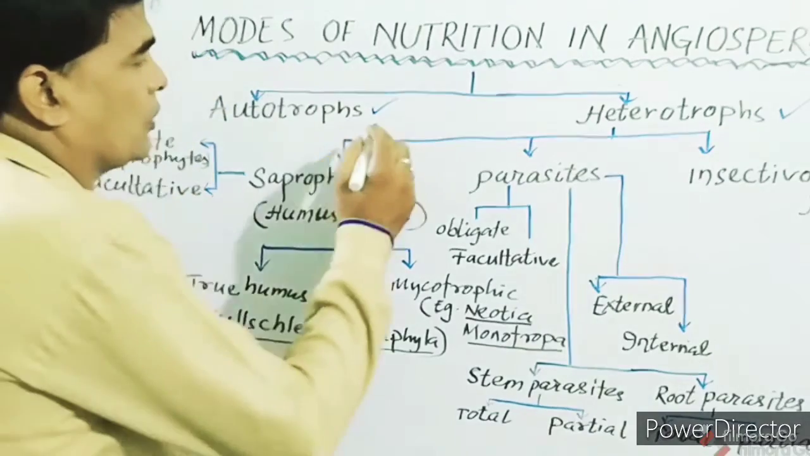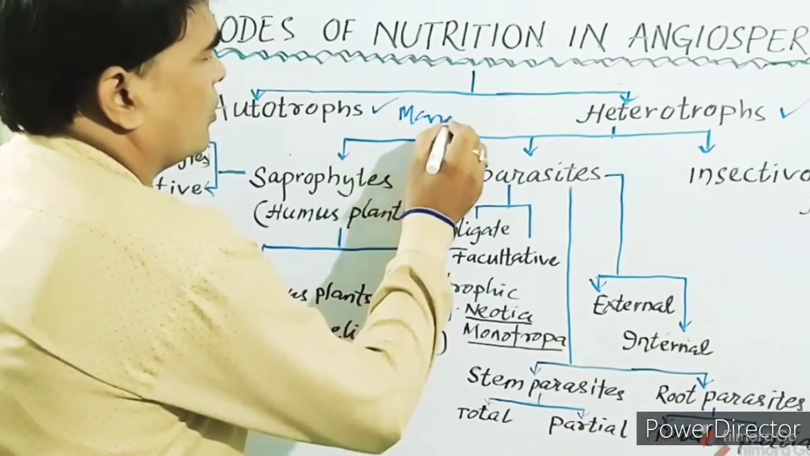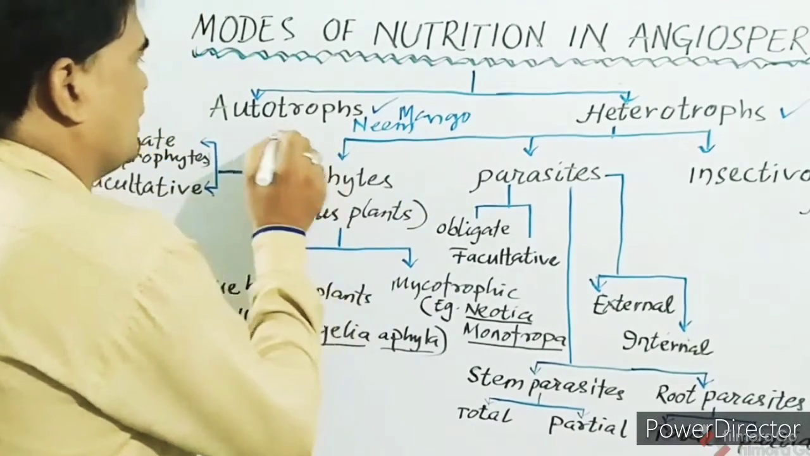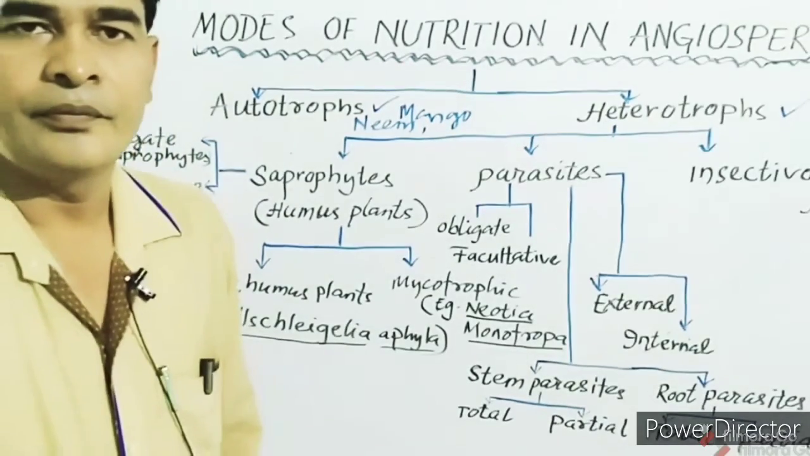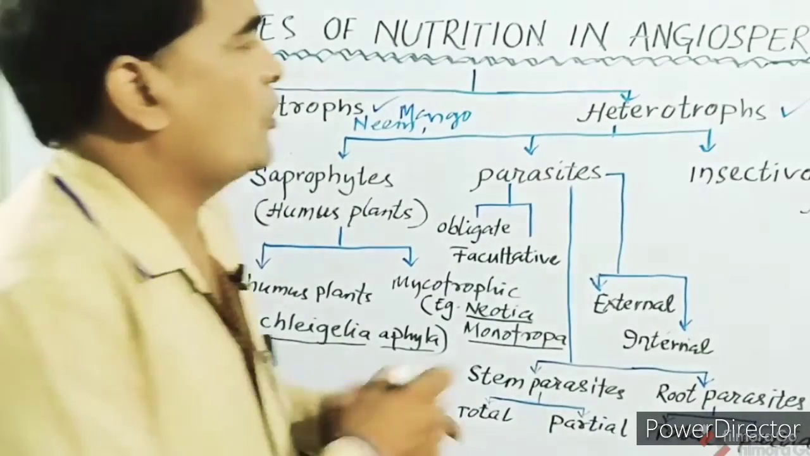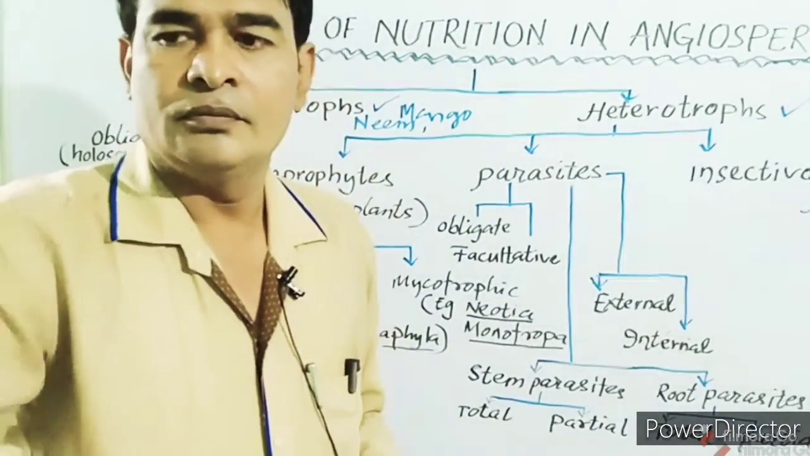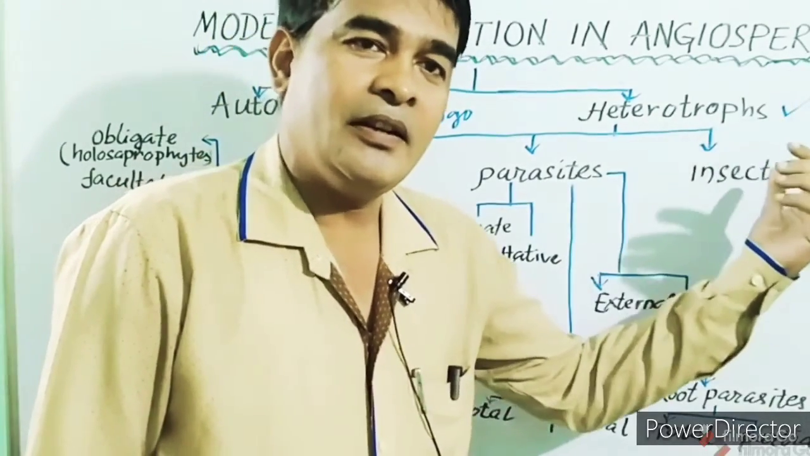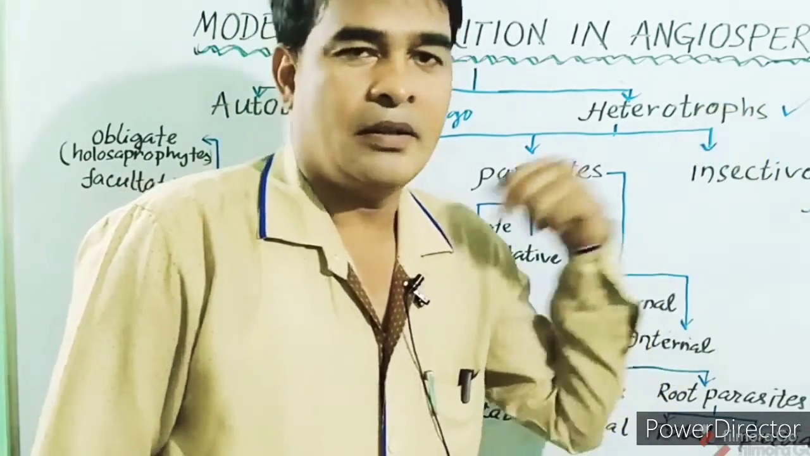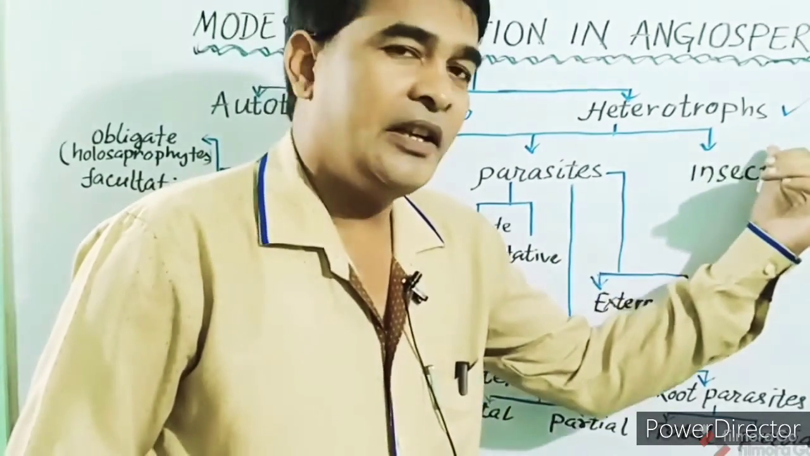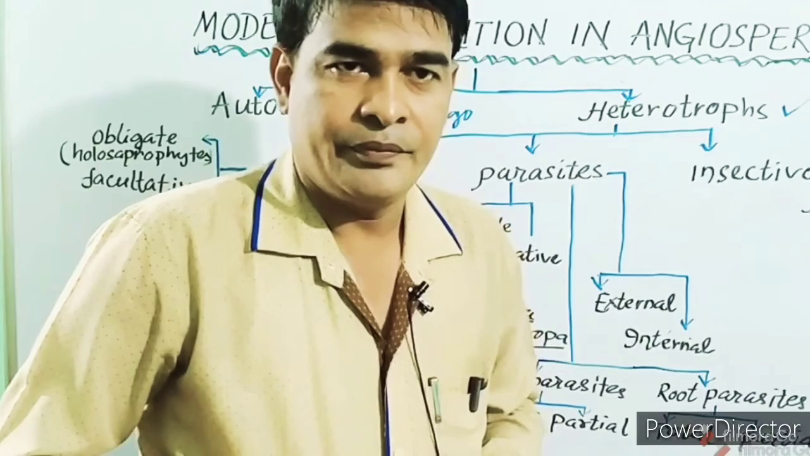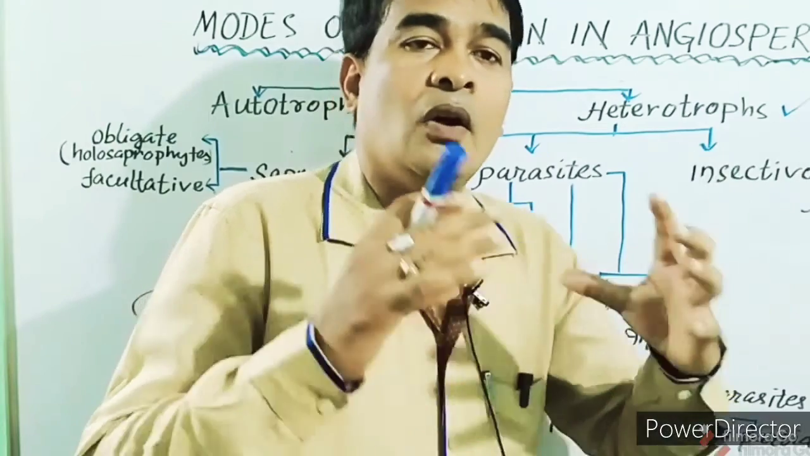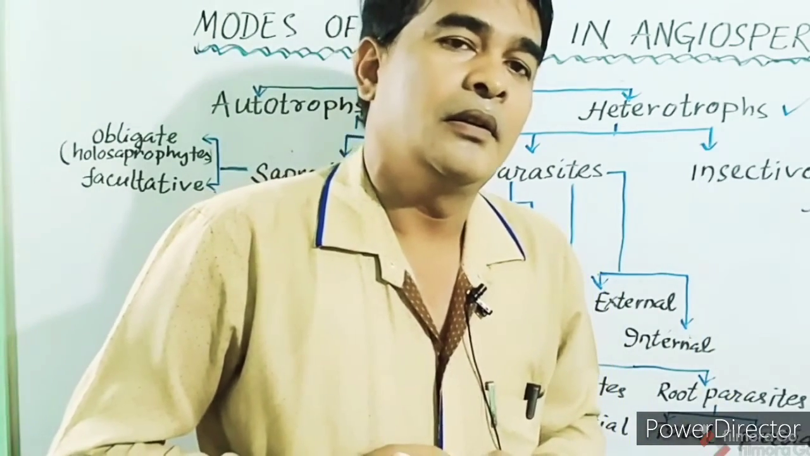For example, mango, neem, durgrass, etc. Then heterotrophs. These are the plants which may contain chlorophyll or may not contain it, or they may be photosynthetic or non-photosynthetic. So they partially or fully depend on other sources for their nutrition.